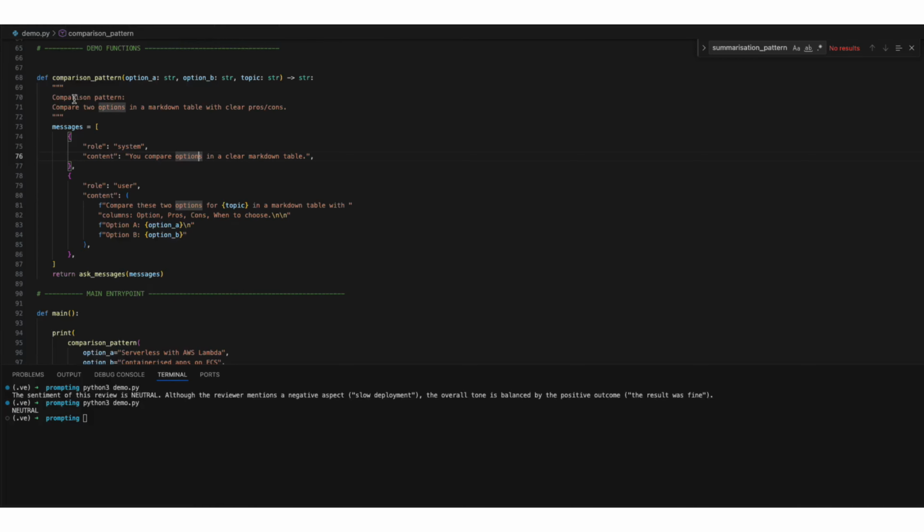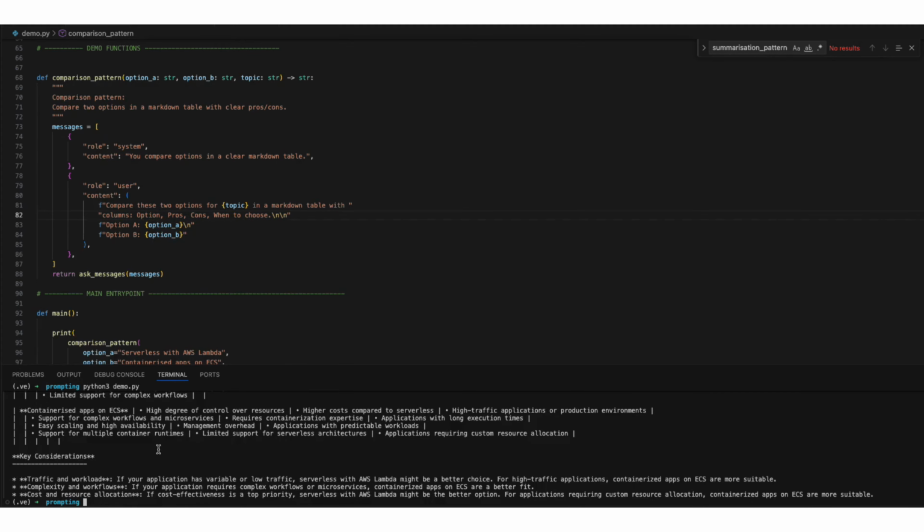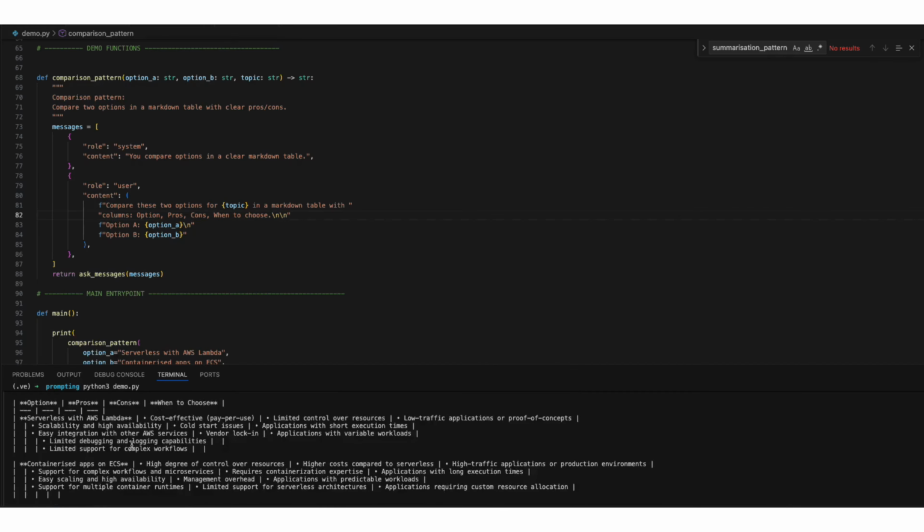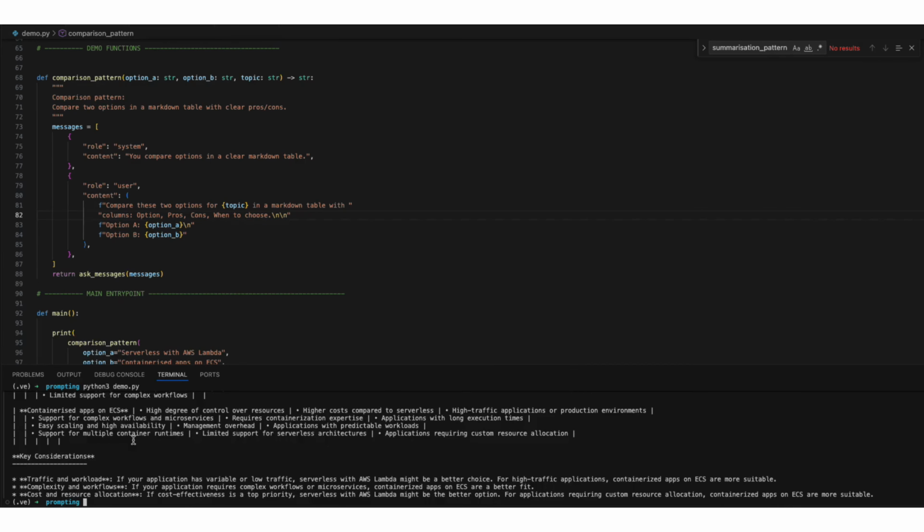The comparison pattern function implements the comparison pattern. The system message says that you compare options in a clear markdown table. The user message describes two options and the topic. It asks specifically for columns like pros, cons, and when to choose each option. When we run it, you can see that the result is not just an opinion, but a structured comparison table. It's very useful when you want to evaluate trade-offs like serverless versus containers or different architectures in a way that's easy to read and share.